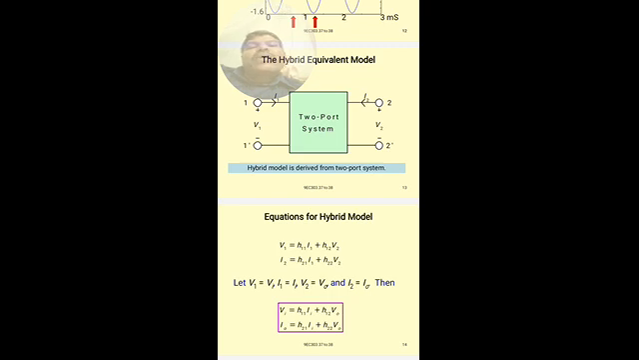So in this topic we will study the hybrid H parameter model of the transistor, because the parameters show different units. So we will use the hybrid model rather than the impedance or Z parameter model, or the admittance Y parameter model for the transistor.